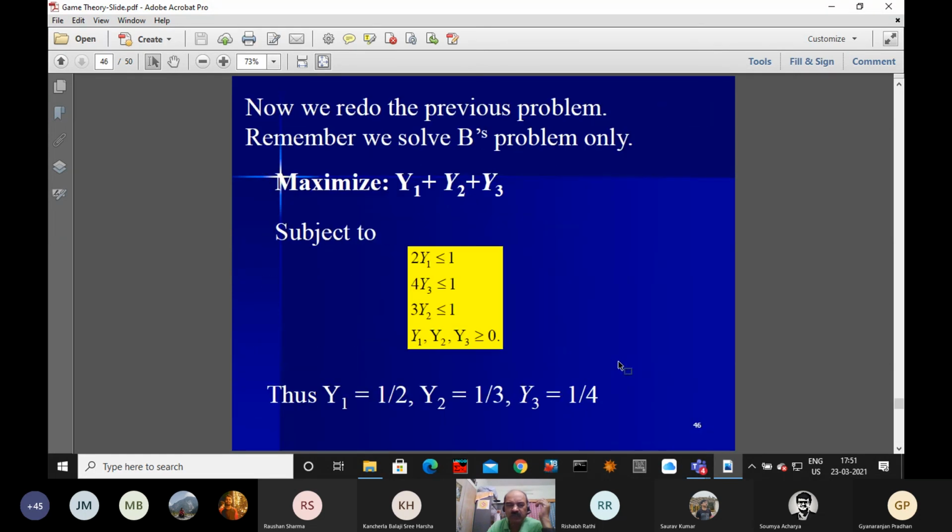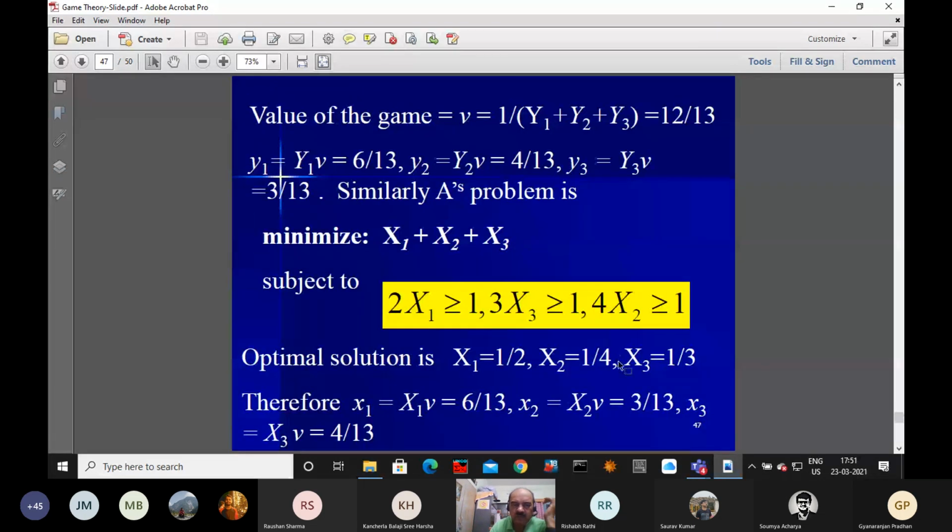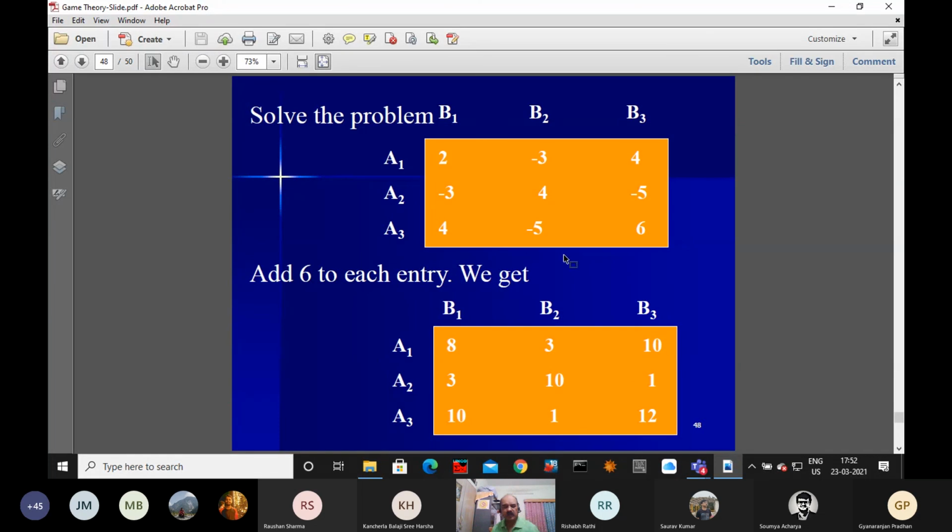So now see this problem. Here, if you are talking about A1, A2, A3, B1, B2, B3, A is interested to maximize his minimum gain. B is interested to minimize his maximum loss.